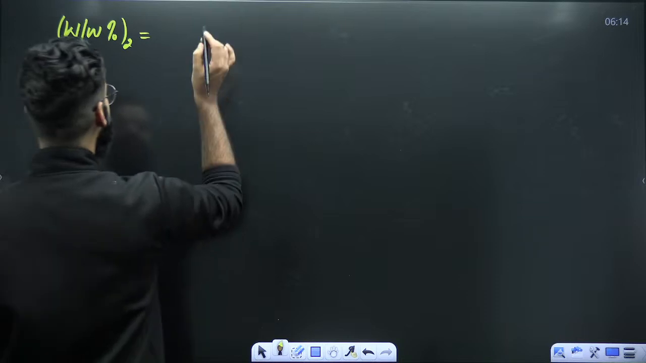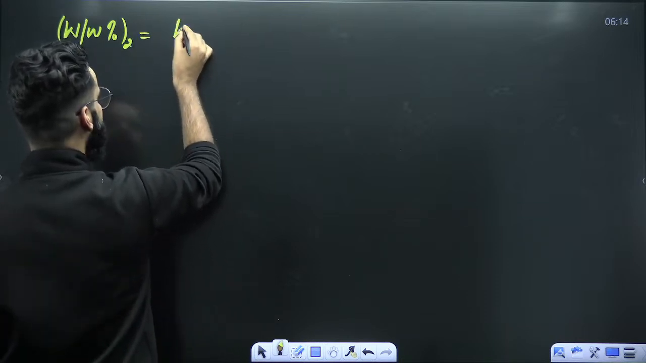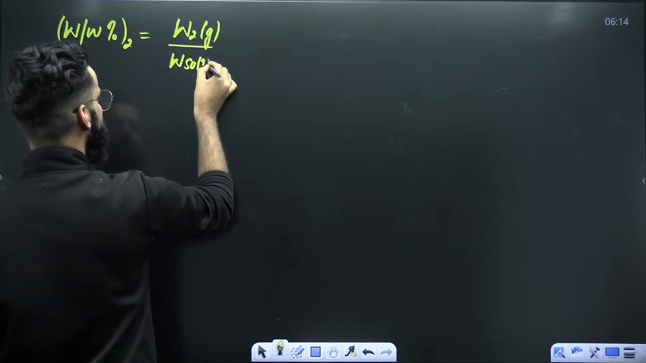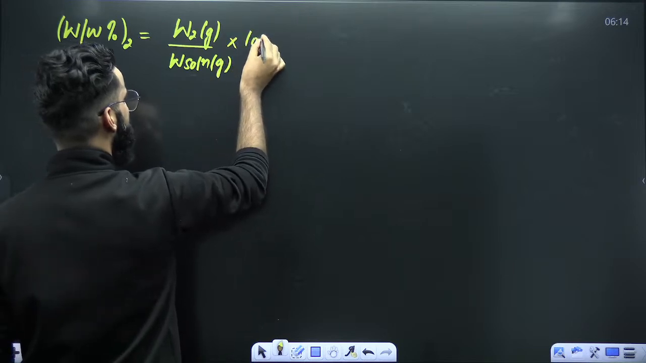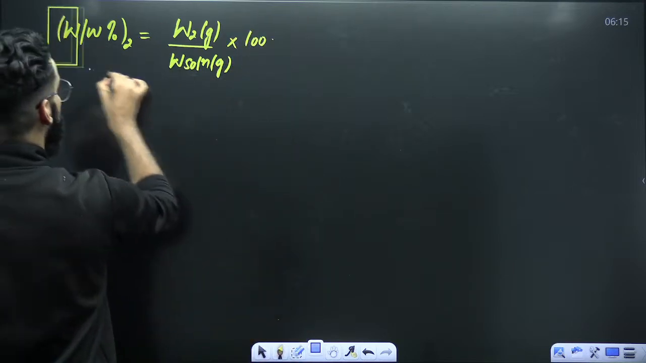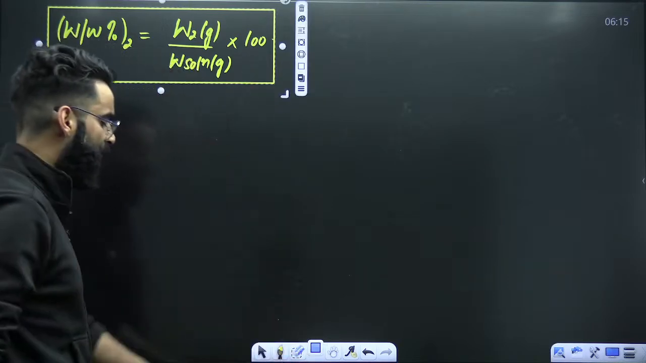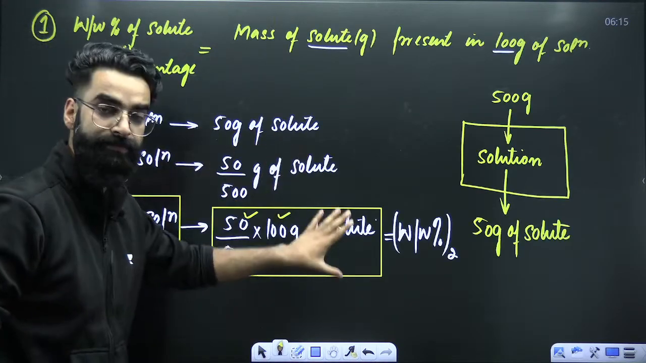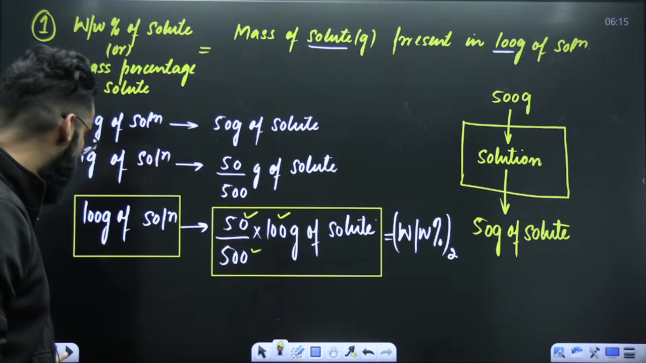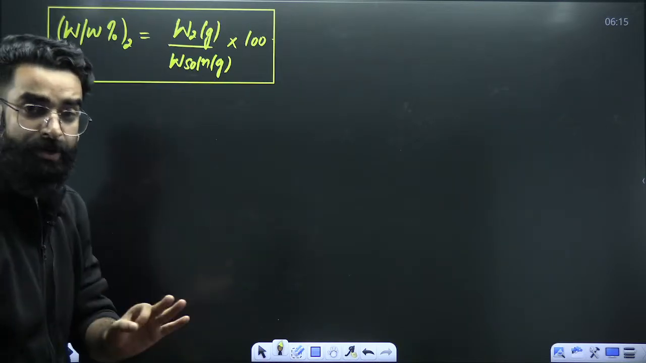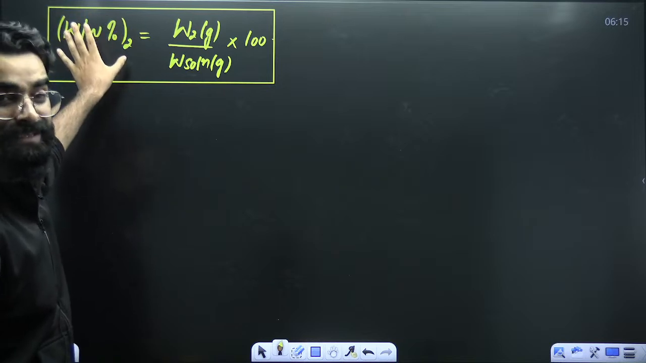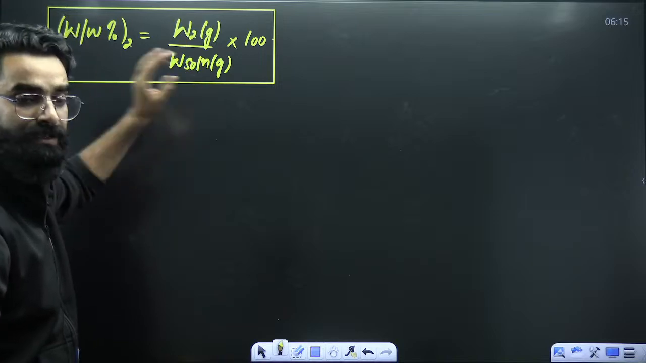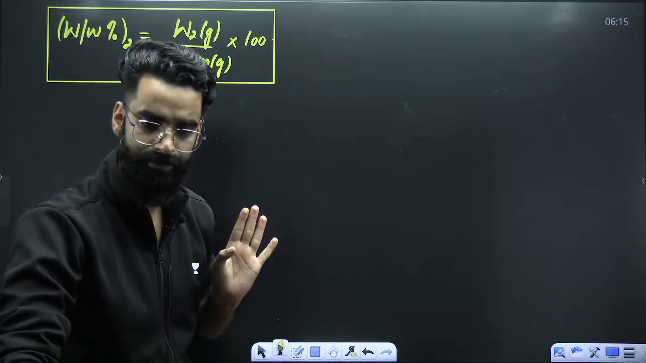So I'm sure you can easily make this result over here. In the numerator, I'm going to write mass of solute in grams divided by mass of solution in grams multiplied by 100. This is the result which you are going to remember from now onwards to calculate the weight by weight percentage of solute. No need to do this kind of stuff. Just remember one direct formula. Whenever you are supposed to calculate weight by weight percentage of solute in the solution, you just have to use this formula: mass of solute in grams divided by mass of solution in grams multiplied by 100. As simple as that, right?